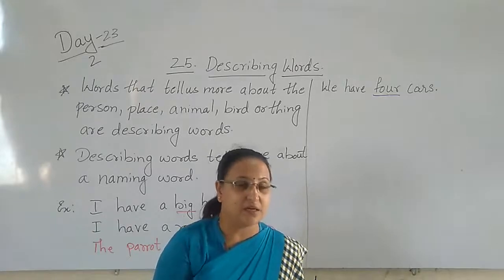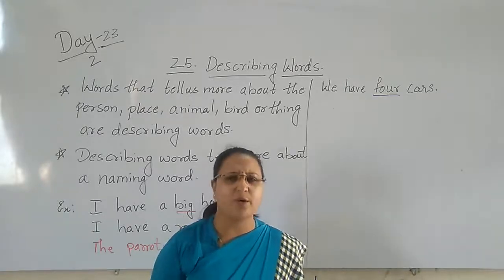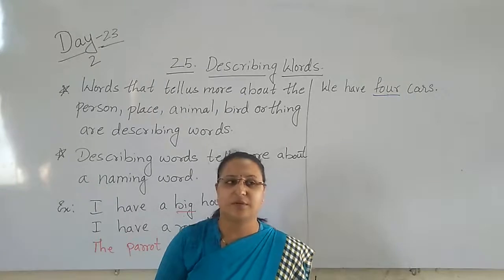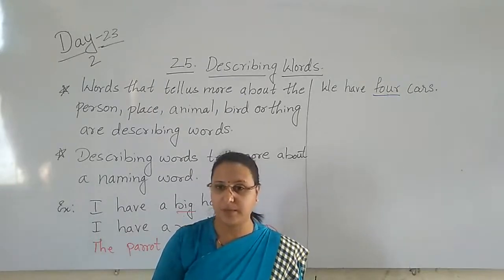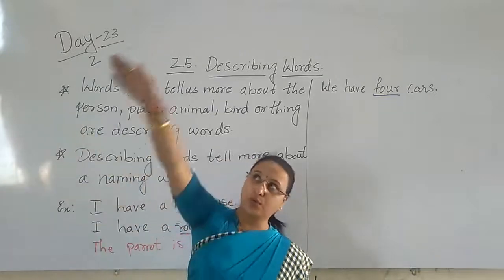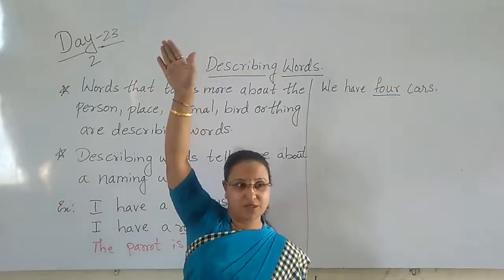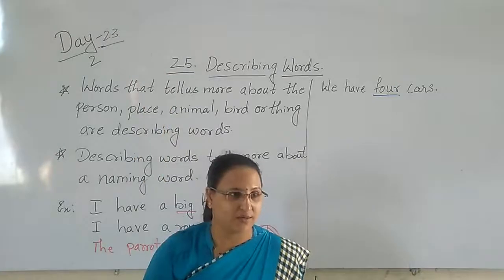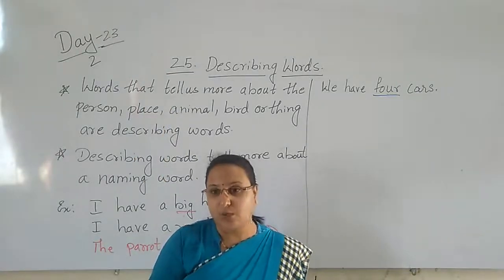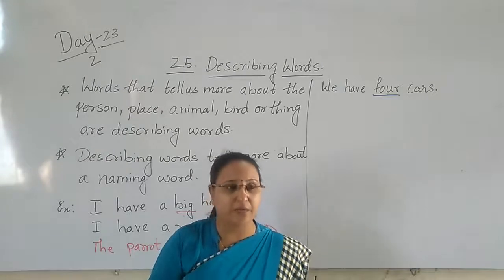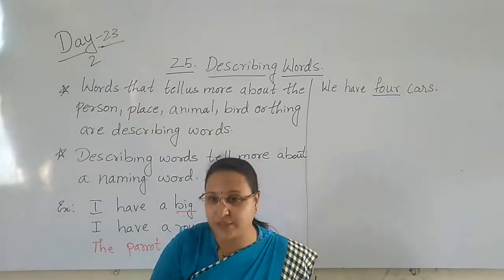They tell us how the thing is. How is the Taj Mahal to see, children? Beautiful. Taj Mahal is beautiful. Yes or no? Charminar is too tall. We say it is too tall. So we describe the things by using the describing words, that is adjectives.